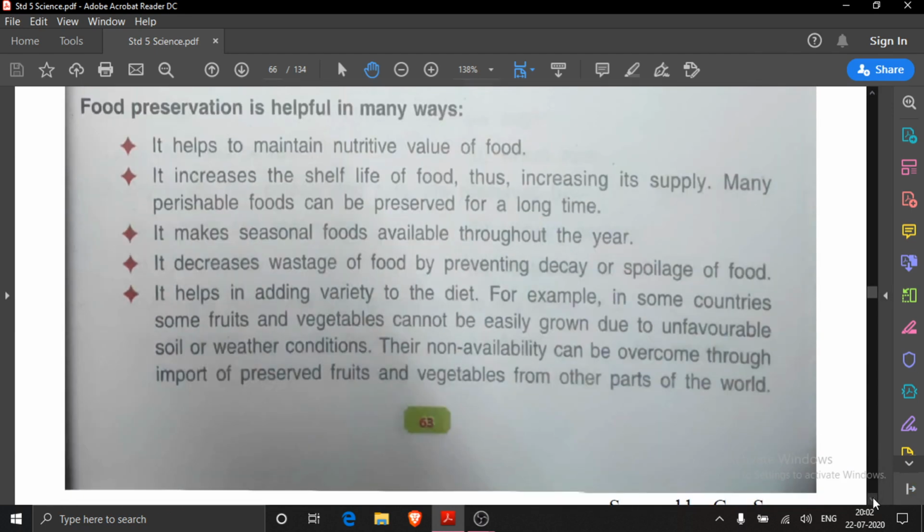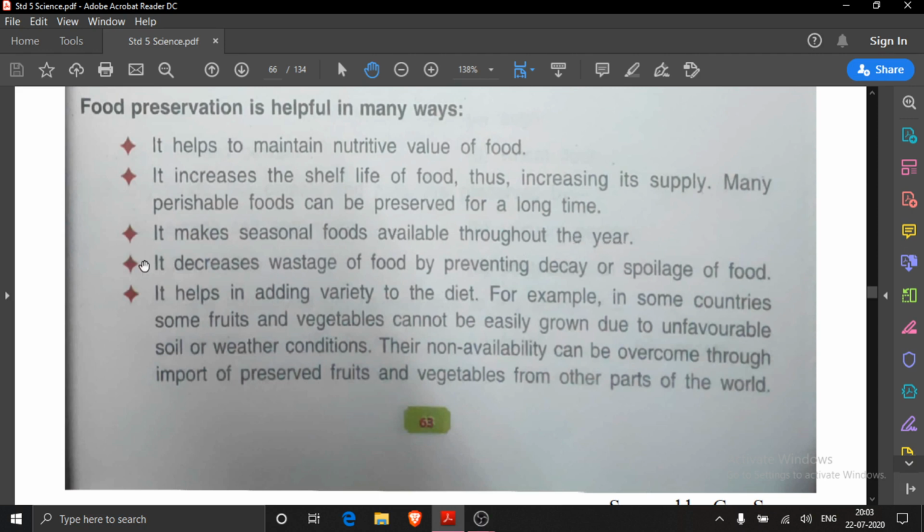So first point you will write, food preservation helps to maintain nutritive value of food. Second point you will write, it increases the shelf life of food. Shelf life means we can store it. Then third point you will write, it makes seasonal foods available throughout the year.